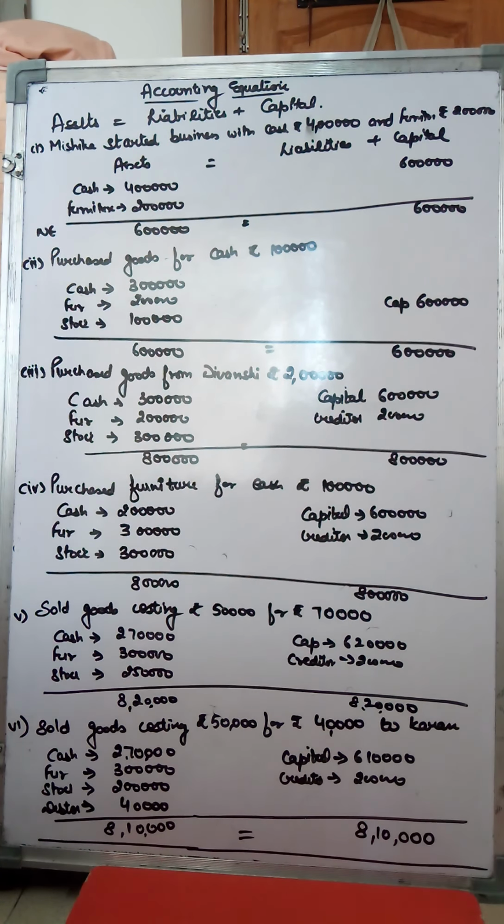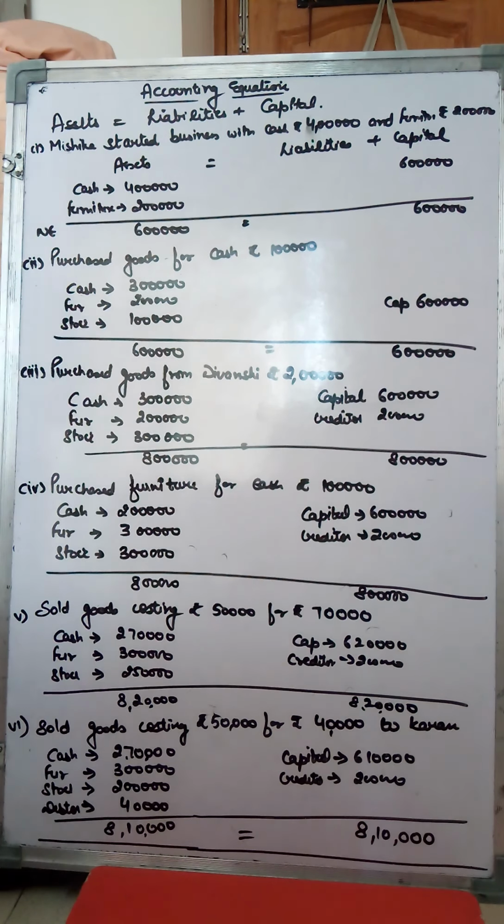Today we are going to start with one of the practical subjects of accountancy, that is the accounting equation. Now see, the accounting equation is based on a very common and very simple rule, and that rule says that whenever any transaction takes place in any business, it has a dual effect. Now what is that dual effect?